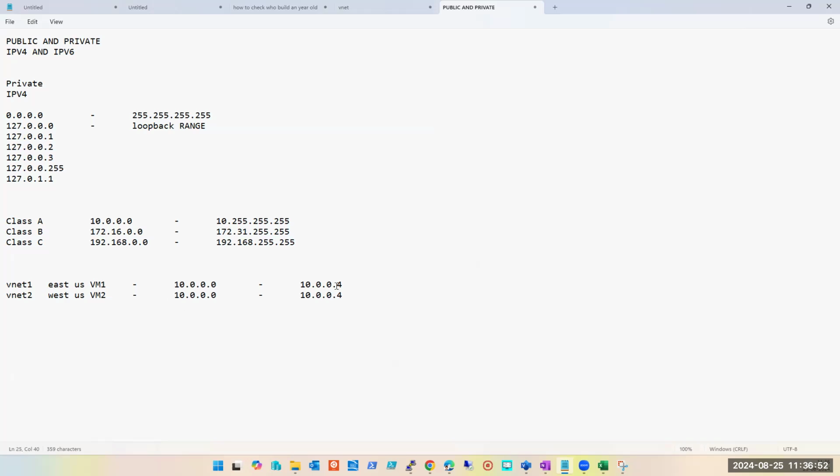Let's say VNet 1 is already created with 10. Now my question is related to VNet 2. What will you do differently here so that you can do the VNet pairing? We'll take the 10.1.0.0 range. No, here I have taken the complete range. In VNet 1 I have taken the complete 10 range.